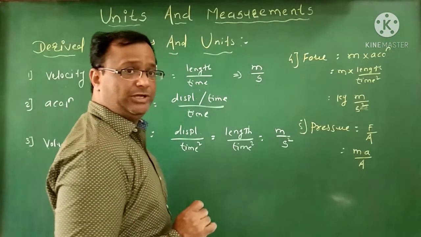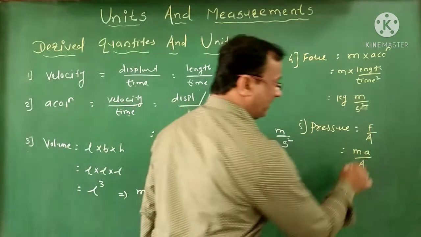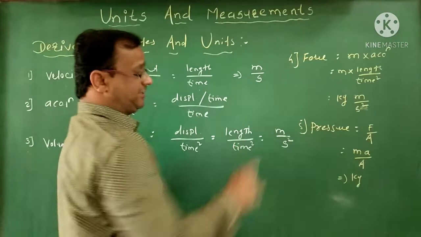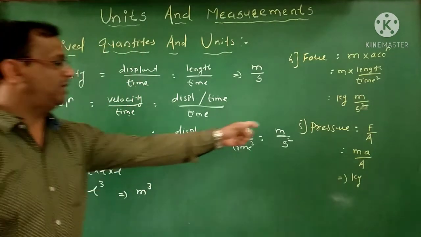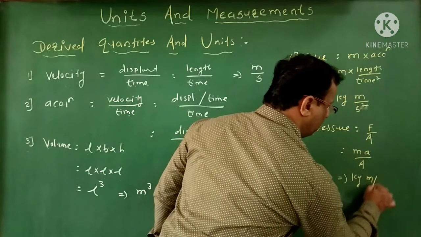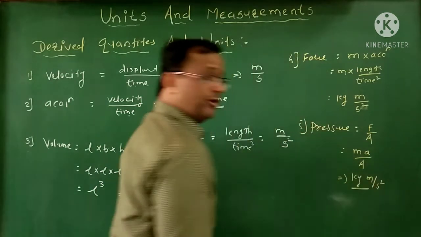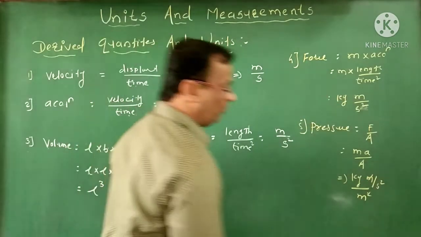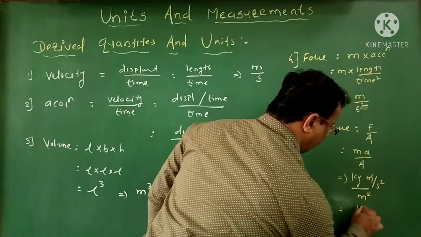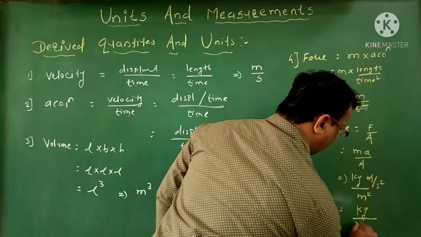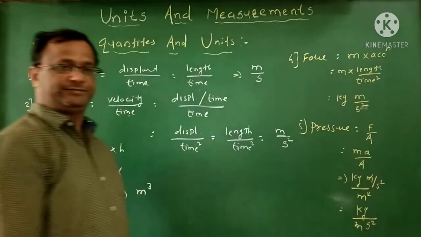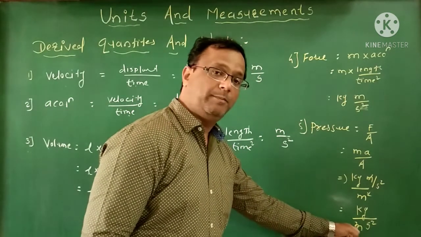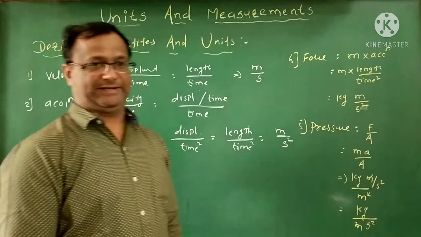So for the SI unit of pressure, mass is measured in kg, and the SI unit of acceleration is meter per second square. And the SI unit of area is meter square. So one meter gets cancelled. The basic SI unit of pressure is kg per meter per second square.